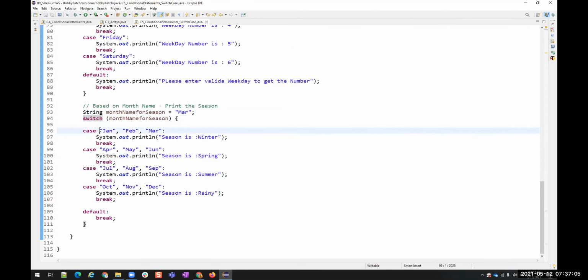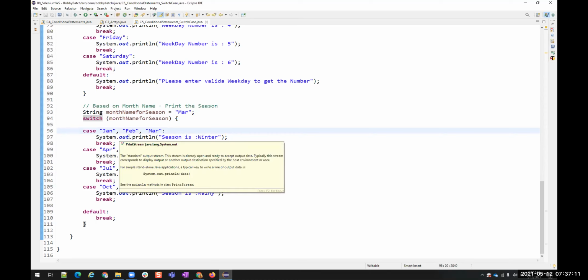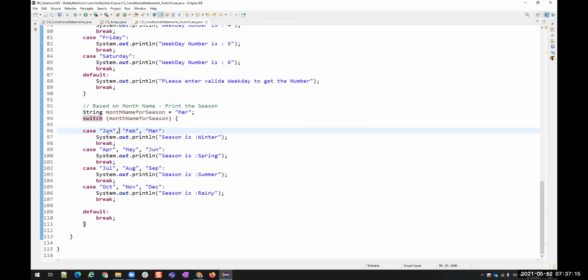So I can combine multiple cases into a single case by comma separated values. Is that clear? Yes. All right, so this is all about switch case basics.